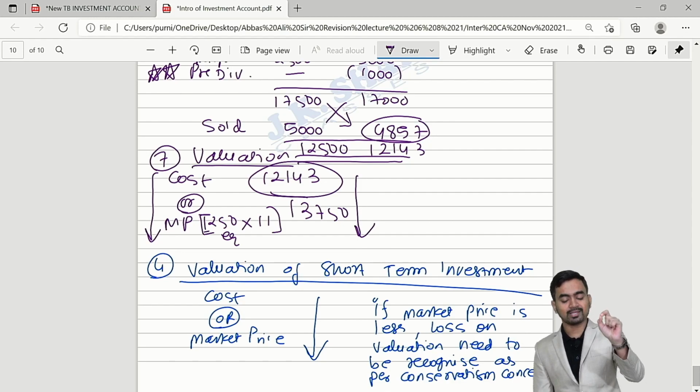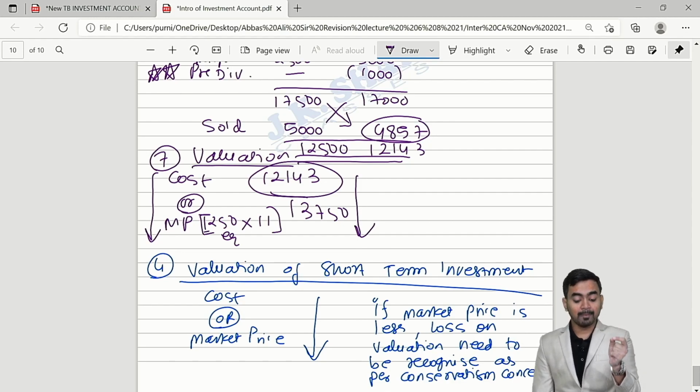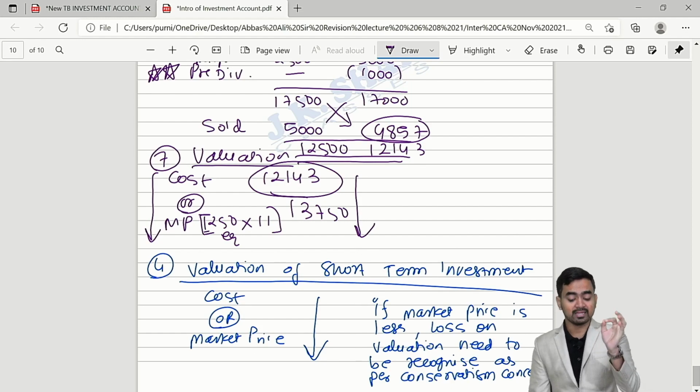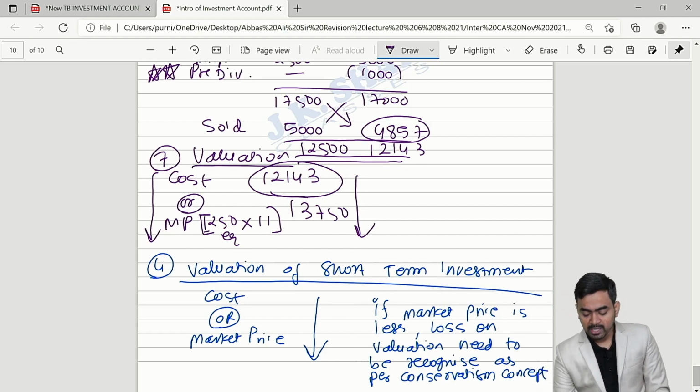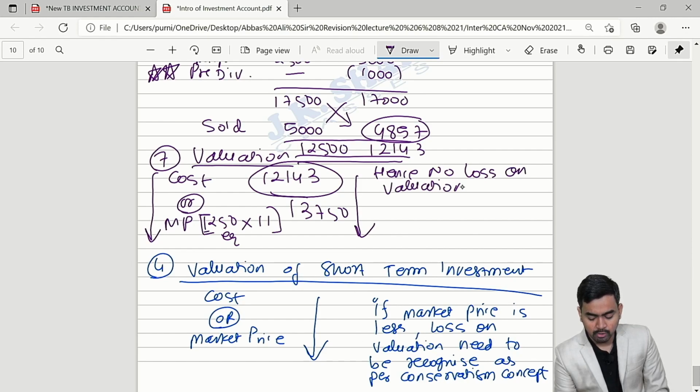Your cost is 12,143. Market price is 13,750. Whichever is lower, and therefore it should be valued at cost only. Hence no loss on valuation. No loss on valuation because we are valuing it at cost only.